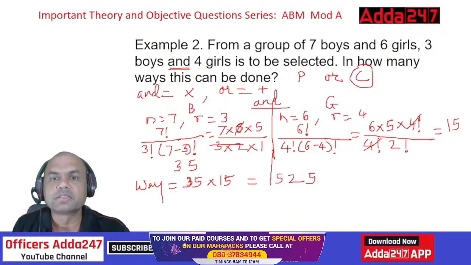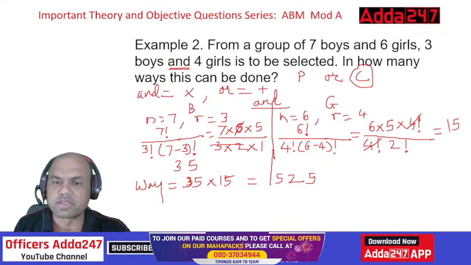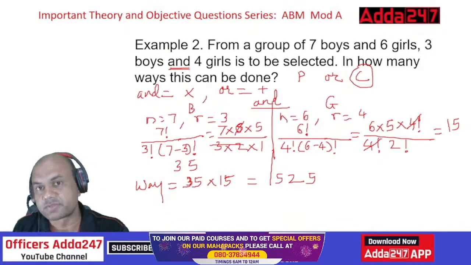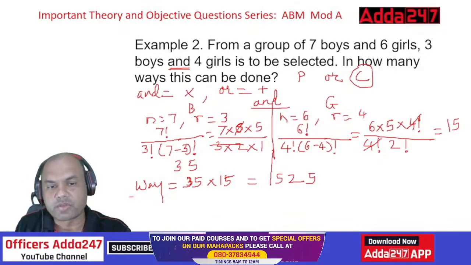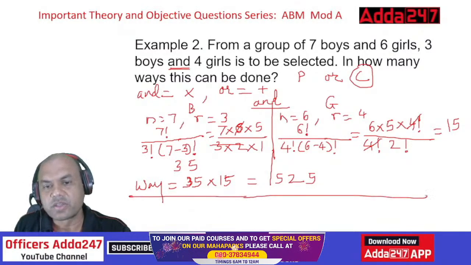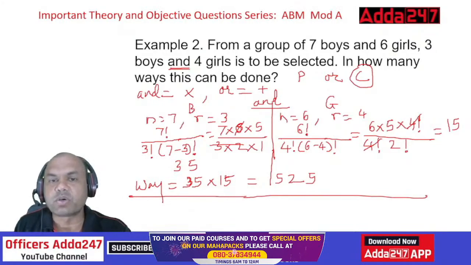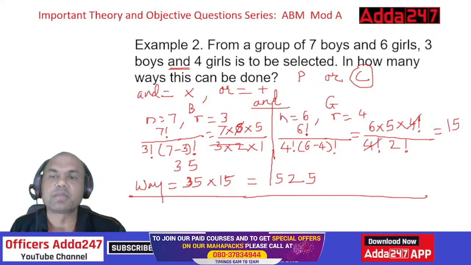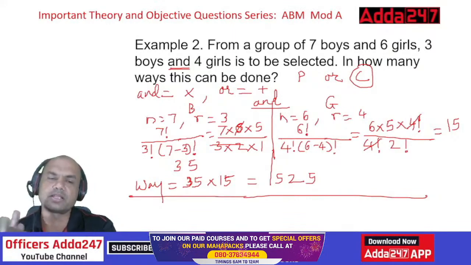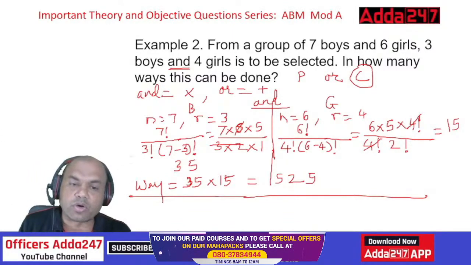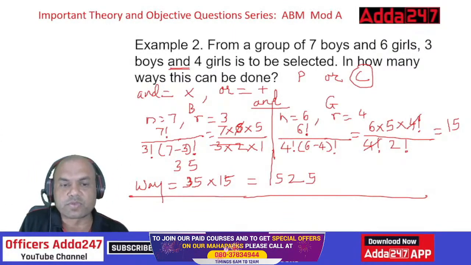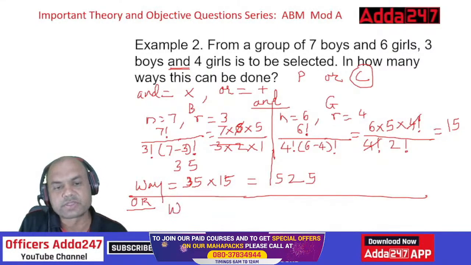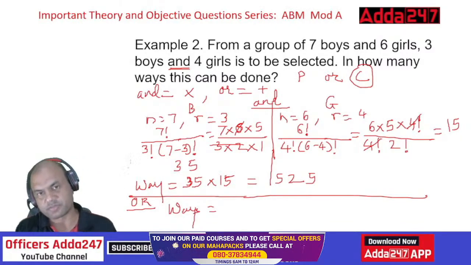Okay. Suppose I ask you one question now, let's see how many of you can solve this. I'll ask you for or. The question over here is you have to select 3 boys or 4 girls. Now give me the answer. 3 boys or 4 girls. Now I'll ask you the question for or. So what is the answer? Let me see in the comment section, 3 boys or 4 girls.